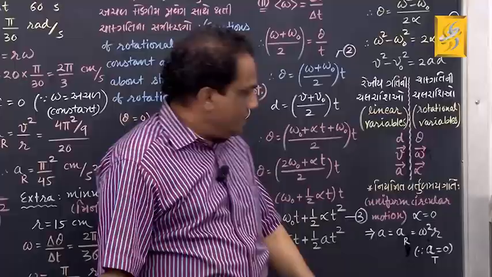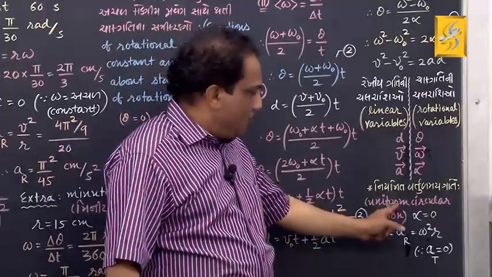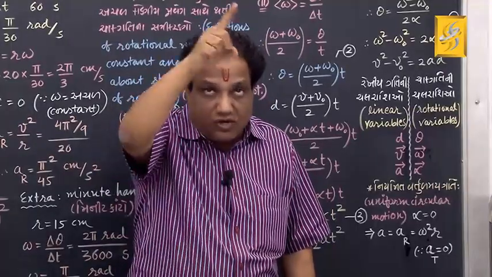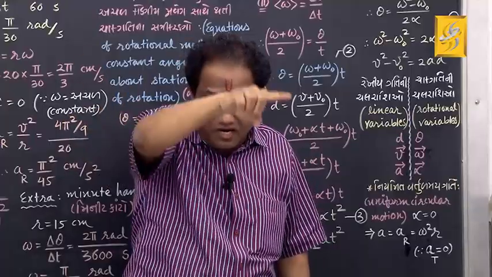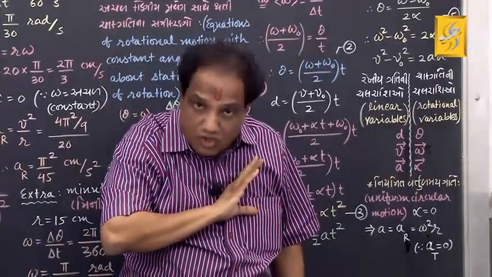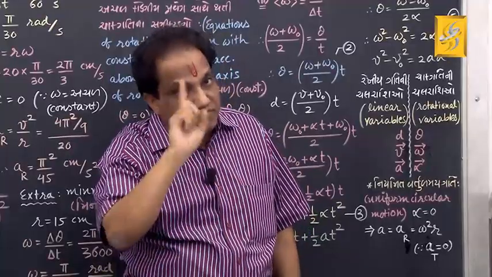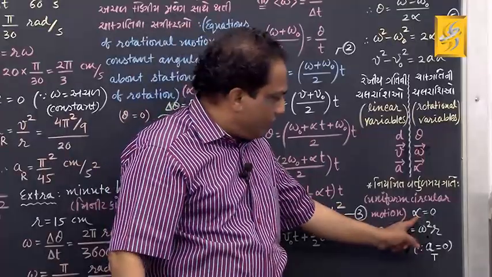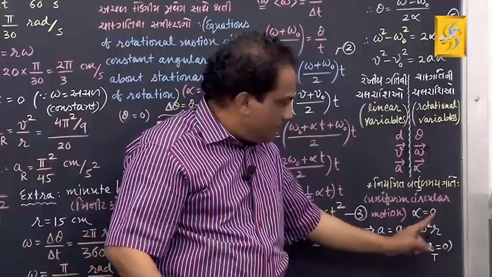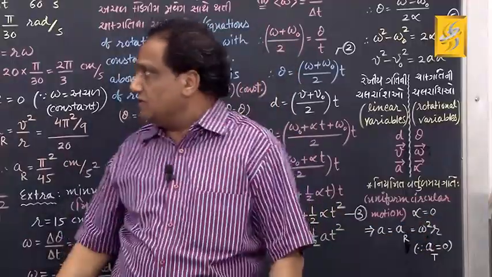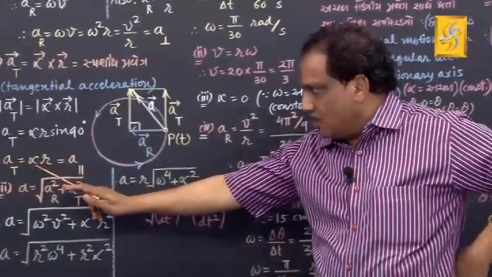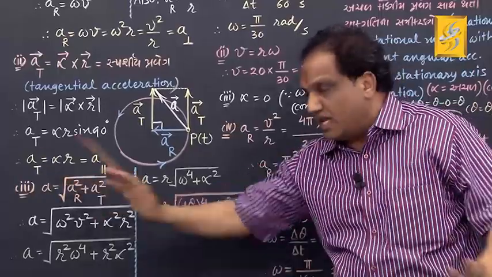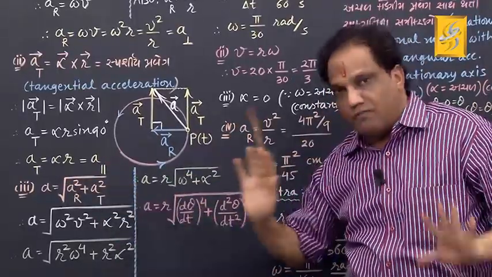Got it? Last one small point about uniform circular motion. Don't you know uniform circular motion? What is that? A circular motion performed with constant speed is called uniform circular motion. See, both the speeds are constant. Linear speed is also constant, angular speed is also constant. Naturally, when angular speed is constant, angular acceleration will be 0. When omega is constant, alpha will be 0. Put alpha equal to 0 here, and when you put alpha equal to 0, AT will be 0. So, for uniform circular motion, there is no tangential acceleration, no A parallel component.